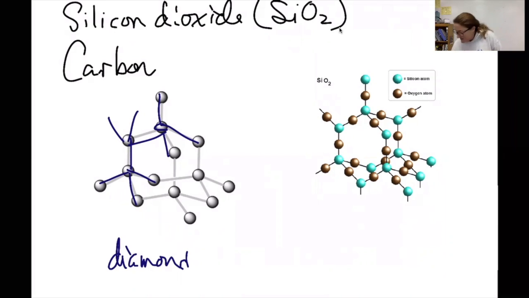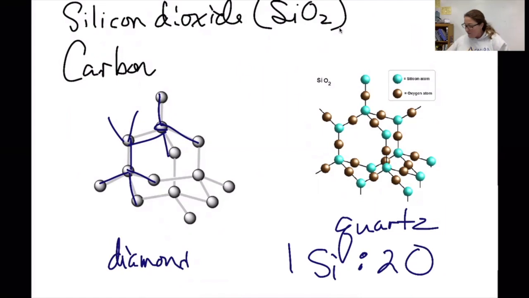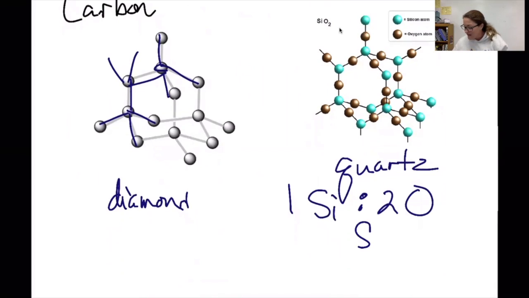Another example is SiO2. This would be SiO2 in the quartz form. There are some more amorphous forms rather than crystalline, but that would be an example. And you'll notice that there's no point where you can say this is the molecule. But if you look at the proportions, you'll find that the ratio of silicon to oxygen is a 1:2 ratio. Therefore, when we write the formula, we write it as SiO2.